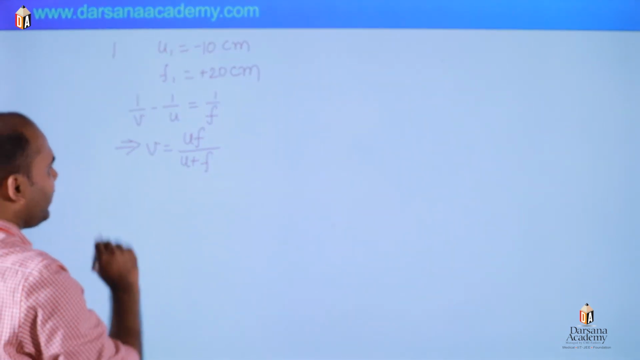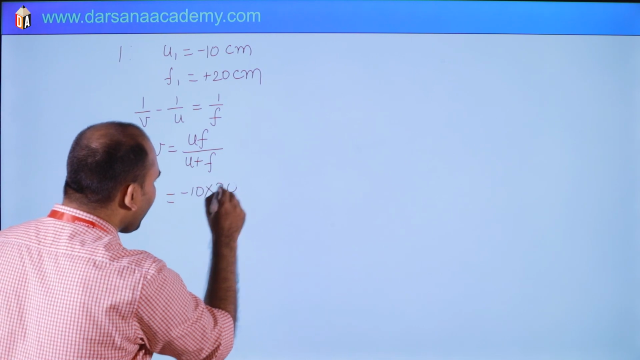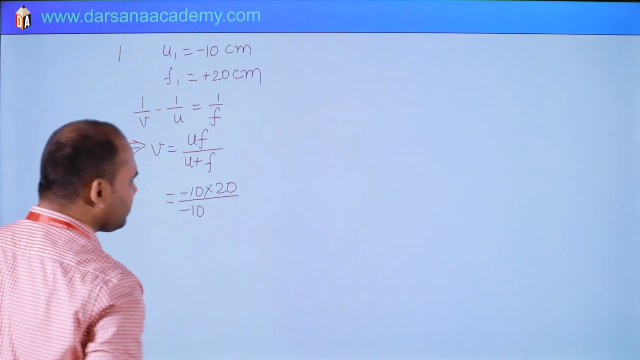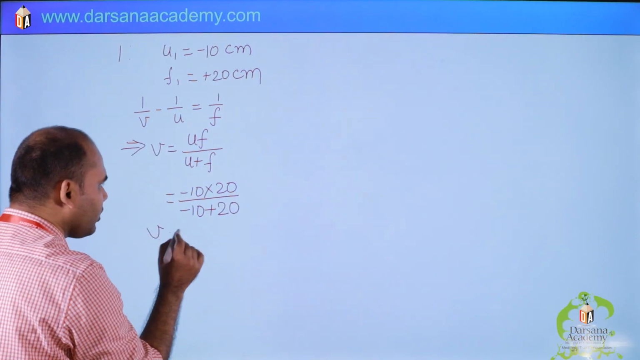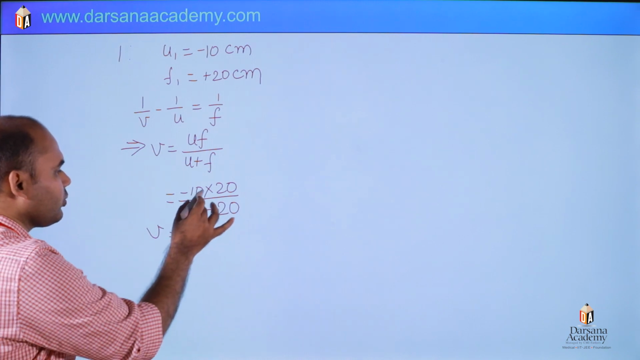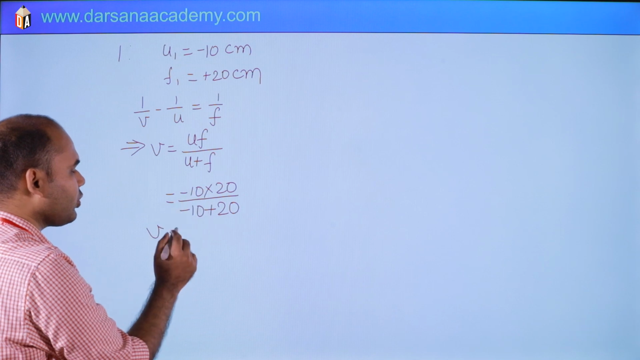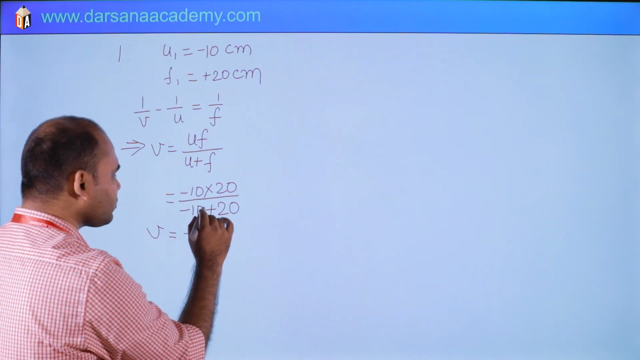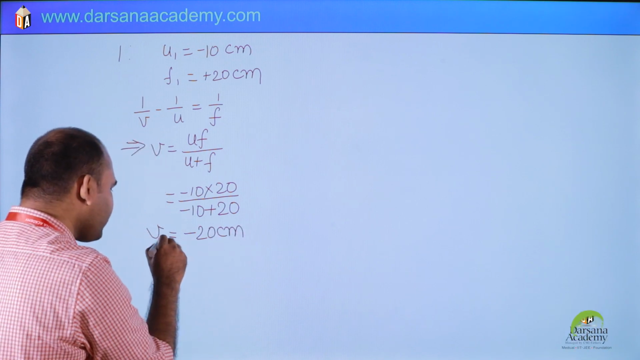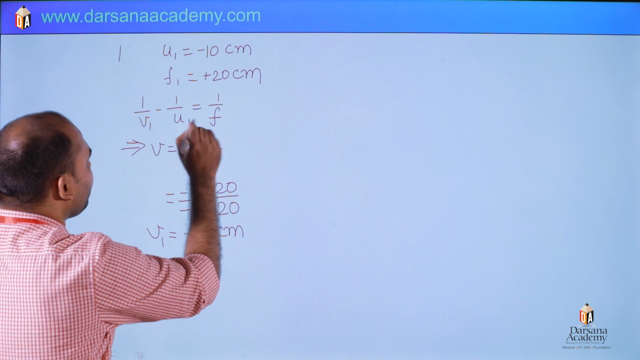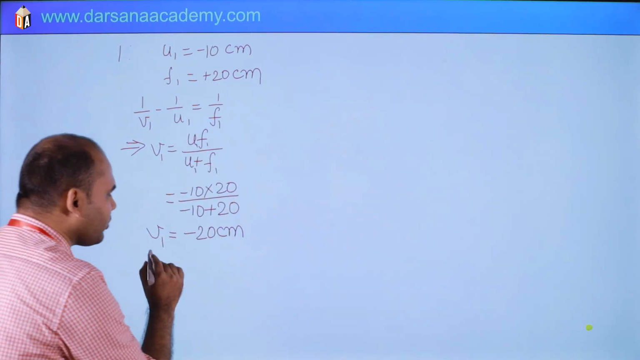So V is this one, put the values with sign: minus 10 into 20 divided by minus 10 plus 20. So what will be V? This is 10, so 10 will be cancelled out. So it is minus 20. So minus 20 centimeter is V. Let us take this as V1, and here V1, U1, F1. Okay, so this is V1.